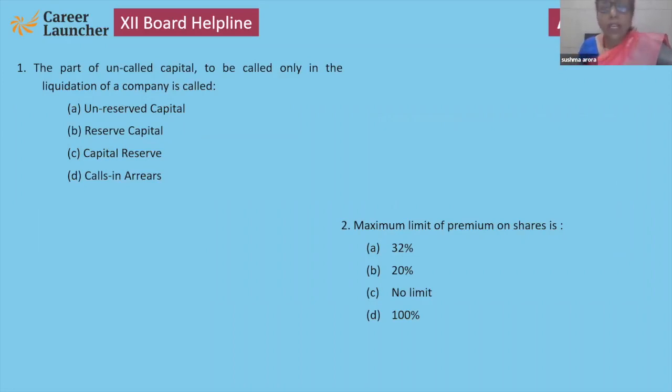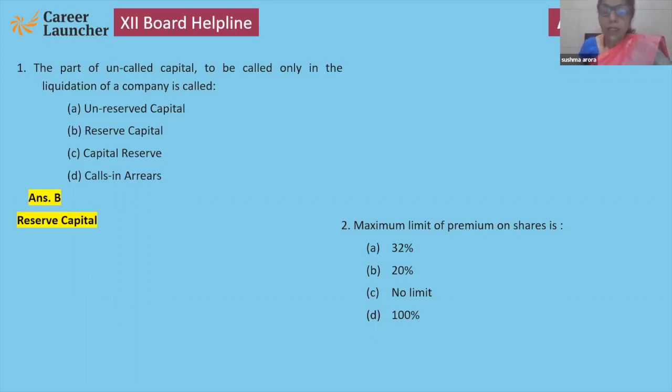Today I want your responses as well, because this chapter is very important for CBSE and also for CUET. So the part of uncalled capital to be called only in the liquidation of a company is called reserve capital. Reserve capital. Please note down the answer.